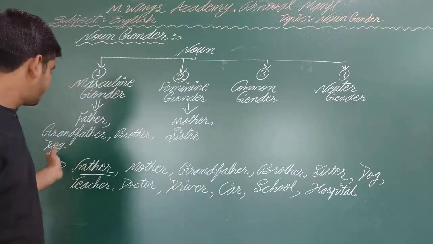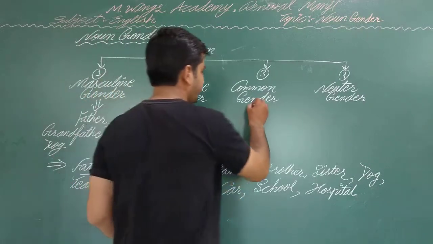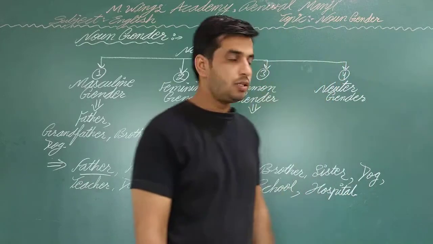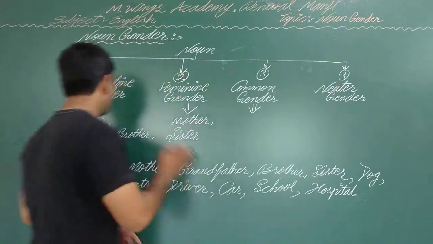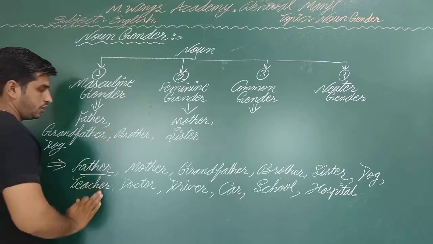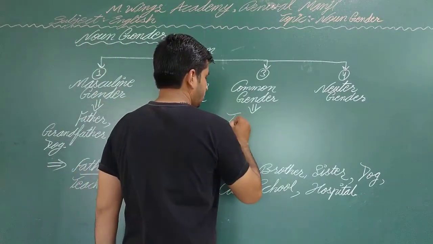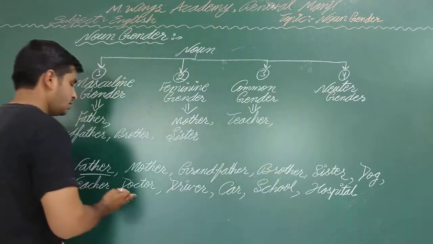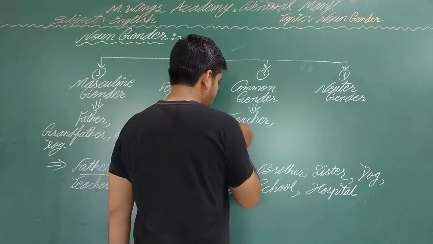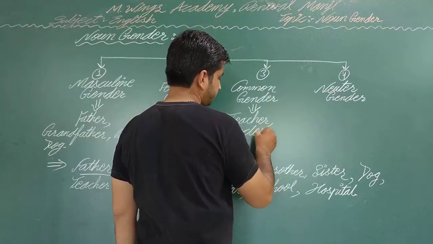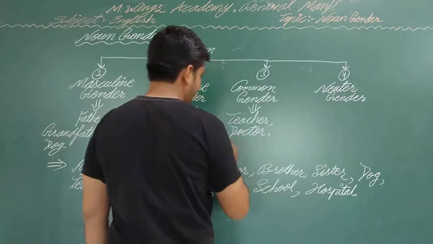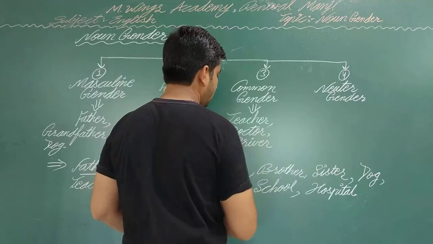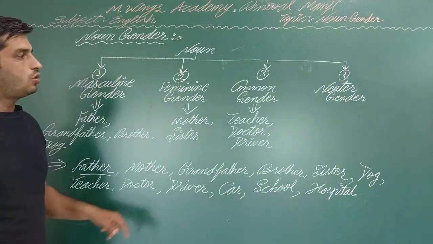Dog we have already written. Now talk about the common. So common gender represents a common name that can be used for both masculine or feminine gender, such as teacher. A male is also a teacher and a female is also a teacher. Second is doctor. A doctor is also common, and driver. Okay, so doctor and driver are also common gender.